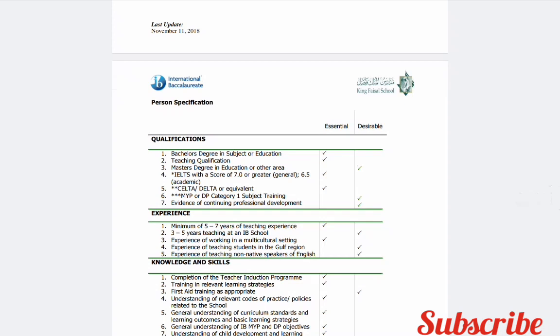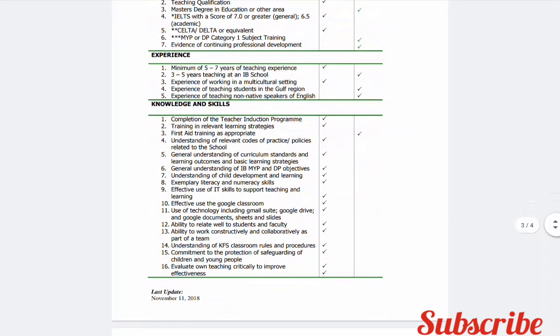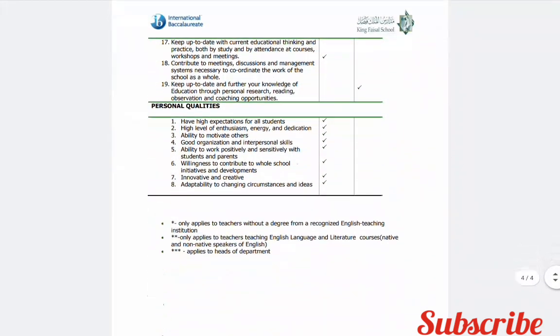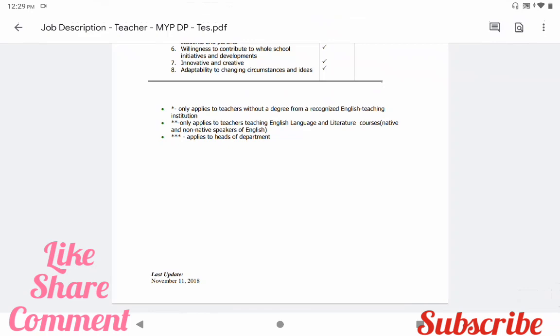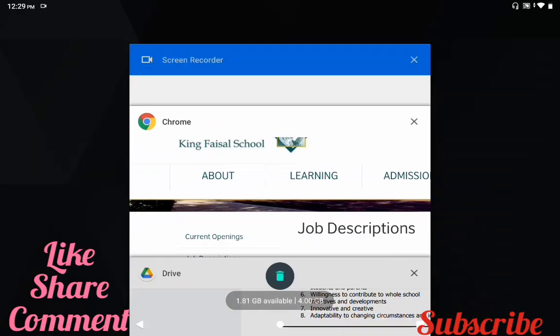For minimum experience, they are expecting at least 5 to 7 years of teaching experience as essential. Desirable is 3 to 5 years of experience in an IP school. So here they have given what is essential and what is desirable, then knowledge and skills, and personal qualities. Everything is clearly mentioned in the job description. Make sure before applying, please check the job description.